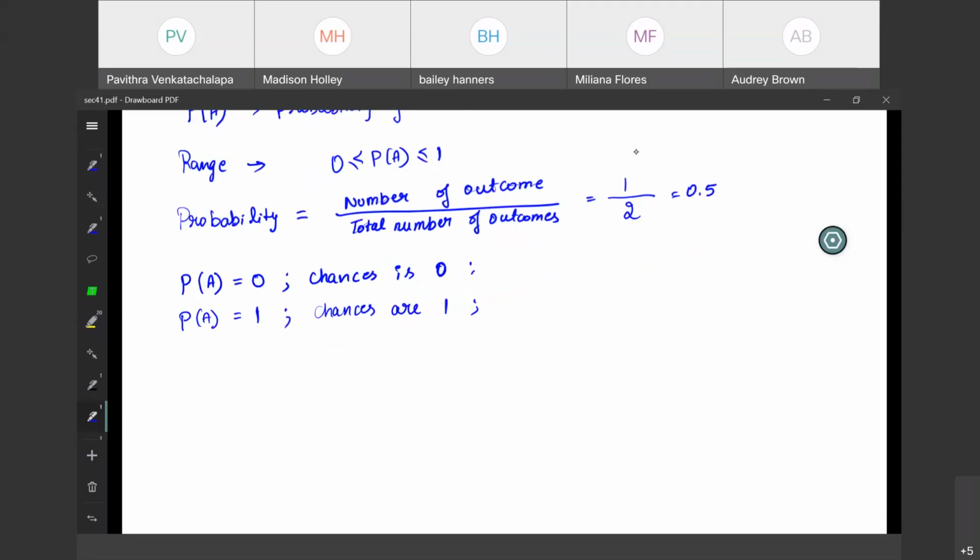Now, for the same example, today is Friday. What is a chances that tomorrow is a Saturday? 100%. Definitely it is Saturday tomorrow. That means the probability is 1.